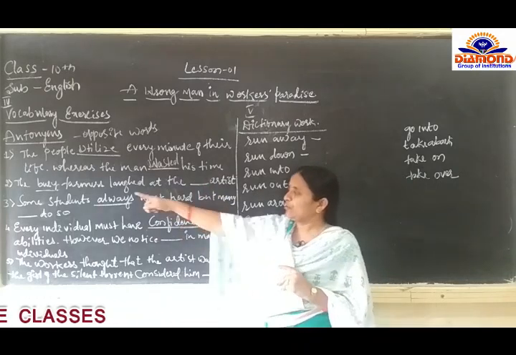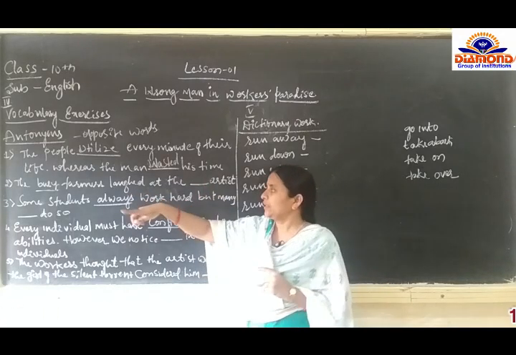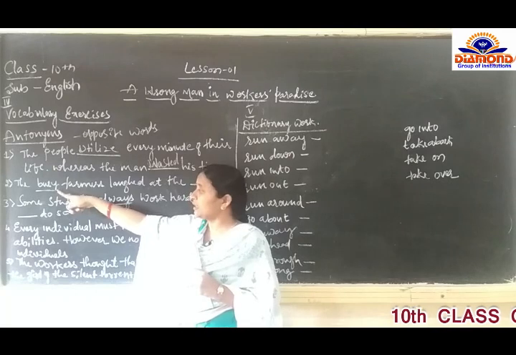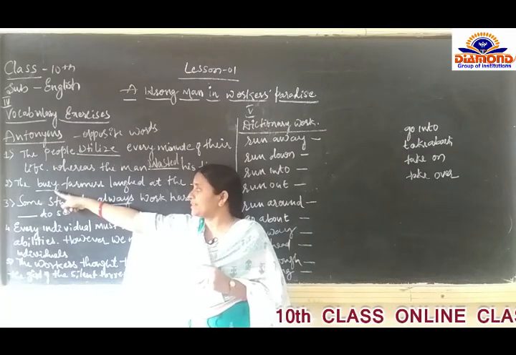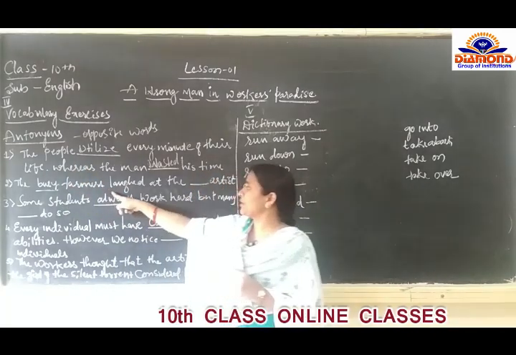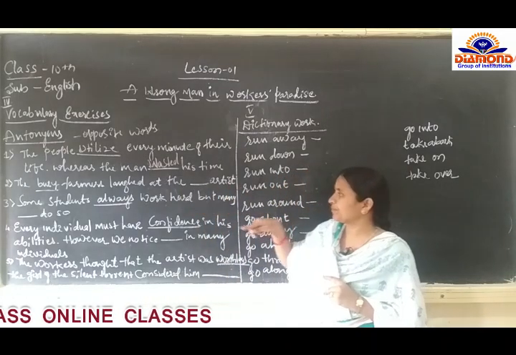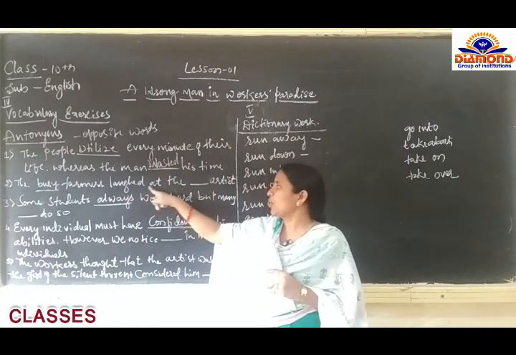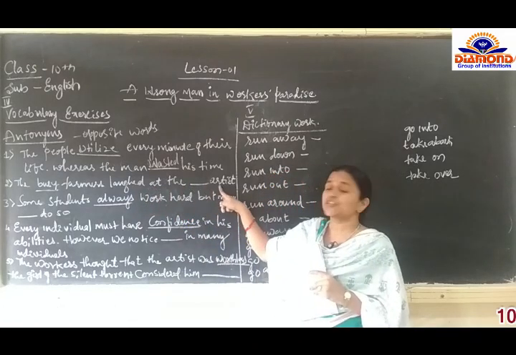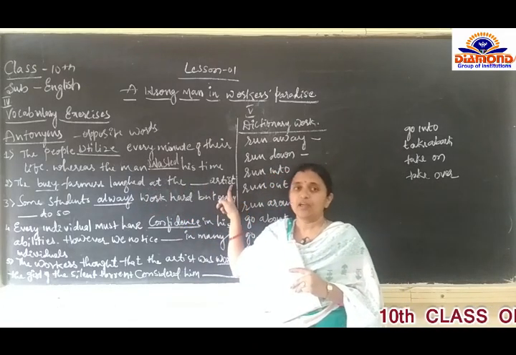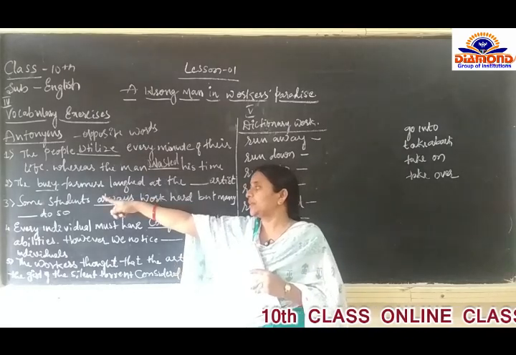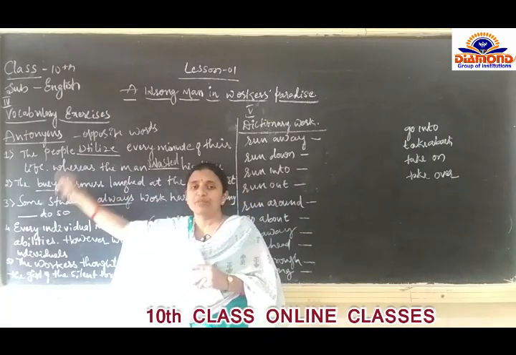Like that, we will go for the second one, that is busy. Here the underlined word is busy. The busy farmers laugh at the dash artist. Here we have to write the opposite word of busy.